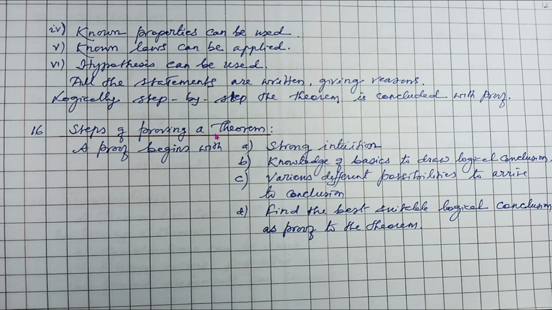Now the steps of proving a theorem are: a proof begins with strong intuition, knowledge of basics to draw logical conclusions, considering various different possibilities to arrive at a conclusion, and finding the most suitable logical conclusion as proof of the theorem. These are the various steps in proving a theorem, and we will understand this with many examples, because we will be learning about theorems in different chapters of geometry. There you will understand exactly how a theorem is proved with these logical steps.